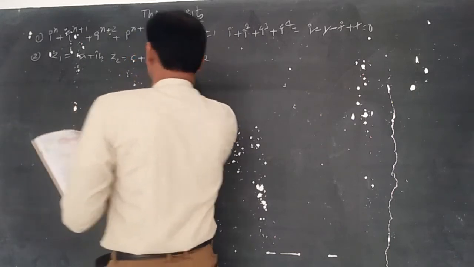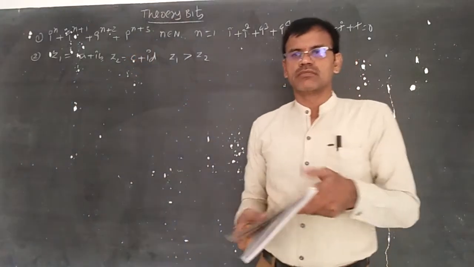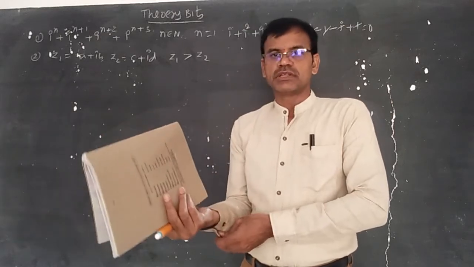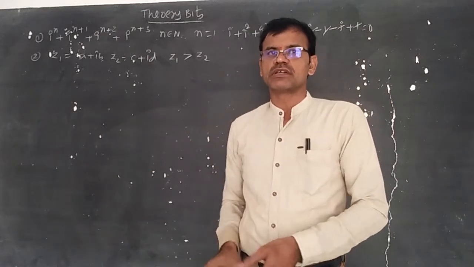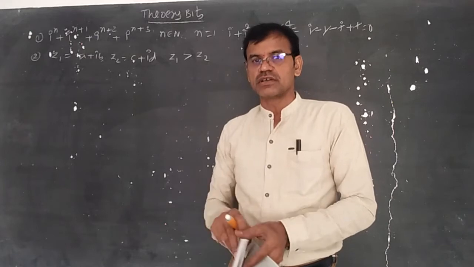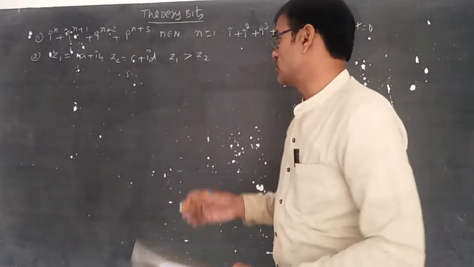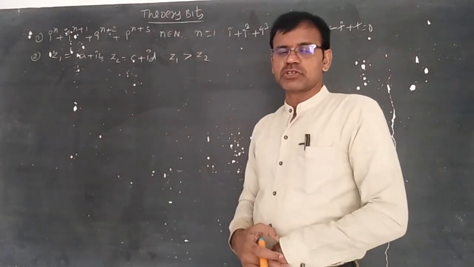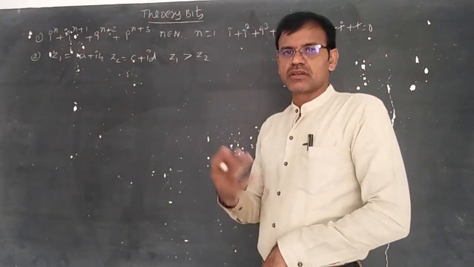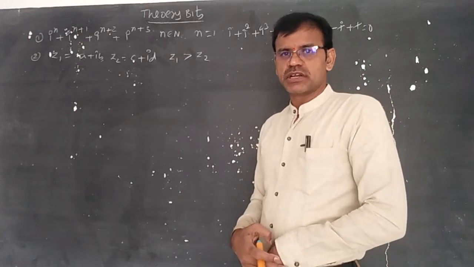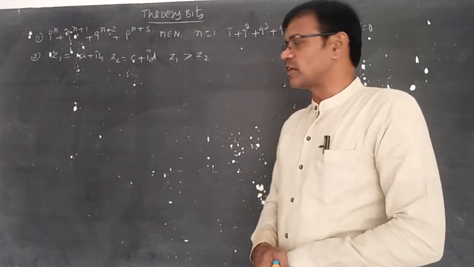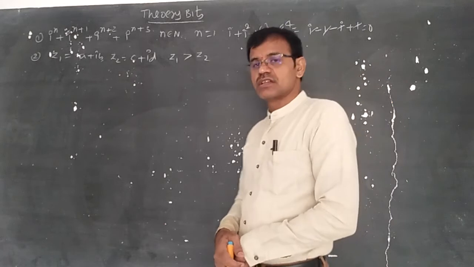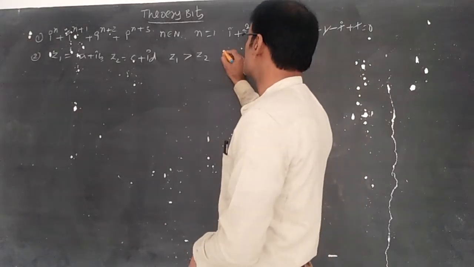In real numbers 2, 3, 4 we can decide which is greater, but in imaginary parts we cannot. In complex numbers, for example 2 + 3i and 3 + 2i, we cannot say whether 1i is greater or 2i is greater. There is no question of greater or less in imaginary numbers. So it should be a real number.